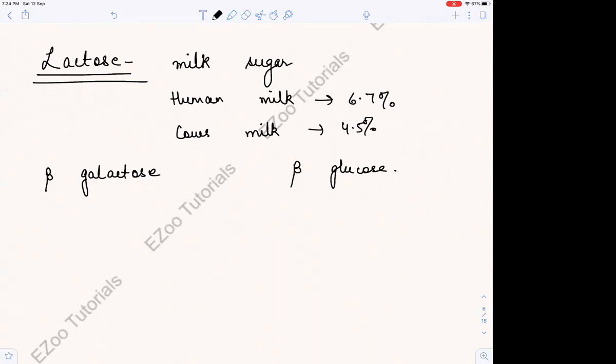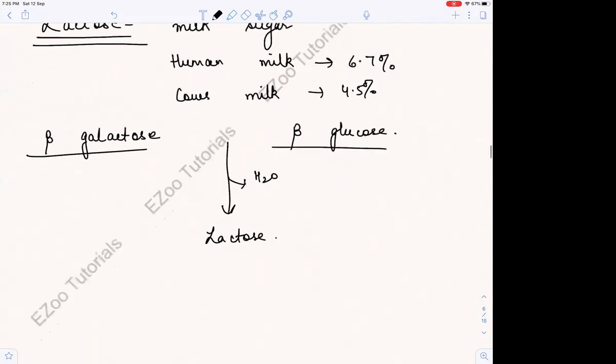When beta galactose and beta glucose come together and undergo dehydration, we get lactose. Okay, so now draw beta galactose and beta glucose. I'm also drawing, but don't look at the screen, and please draw beta galactose and beta glucose, right?